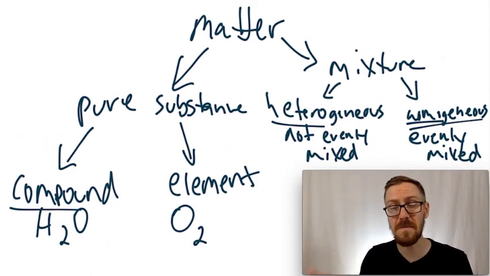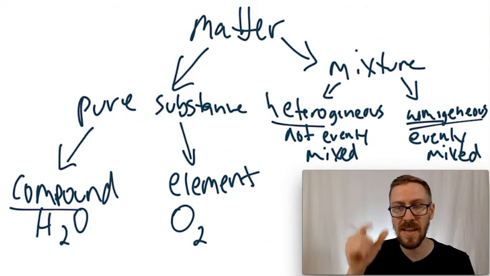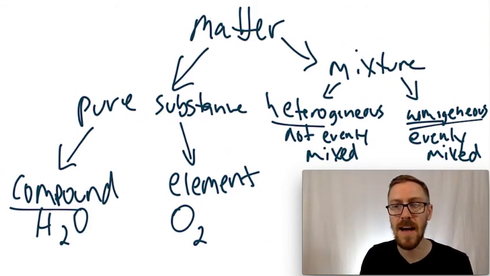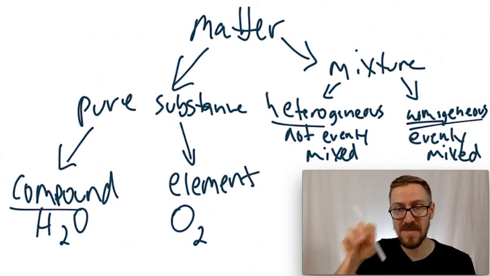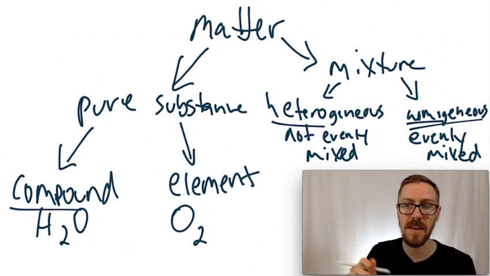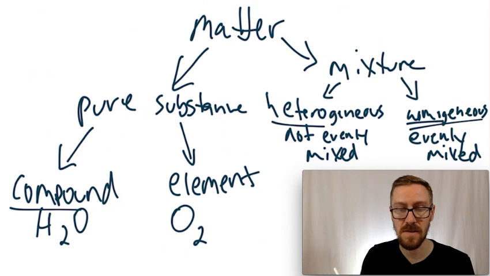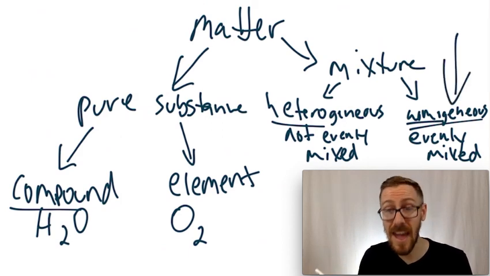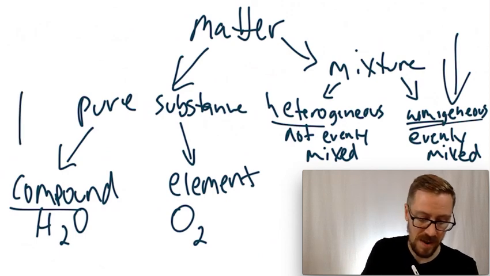So a homogeneous mixture and a compound, that's where people really get those two confused a lot. It has to be two chemicals involved in the same space but not chemically bonded for it to be a homogeneous mixture. So if you can't write a chemical formula for it, it's this one. If you can write a chemical formula for it, it's a compound.